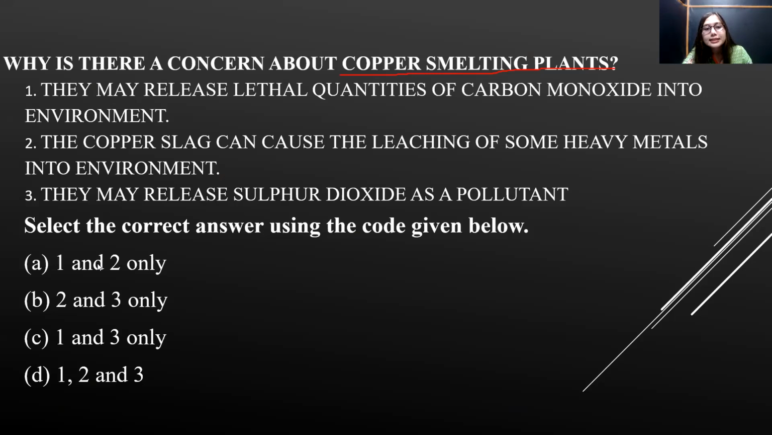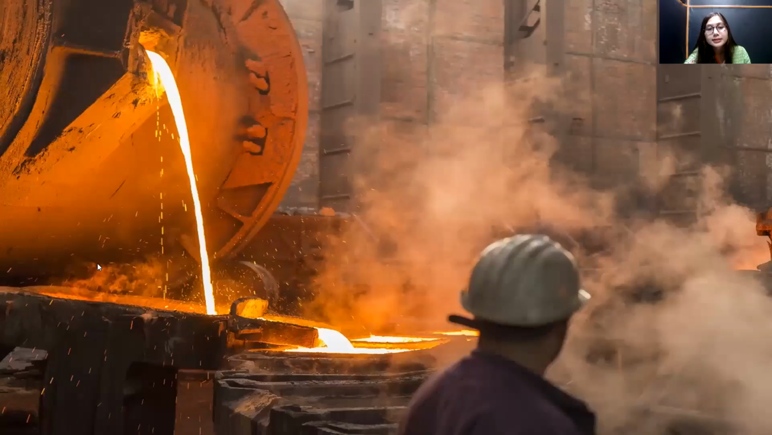They may release lethal quantities of carbon monoxide into the environment. Yes, it's possible. The copper slag can cause the leaching of some heavy metals into the environment. Yes, these impurities also cause leaching of some heavy metals into the environment. This is also true. Then they may release sulfur dioxide as a pollutant. Copper ore contains sulfur. This is also correct. So our correct answer is option D. All the statements are correct. Next,